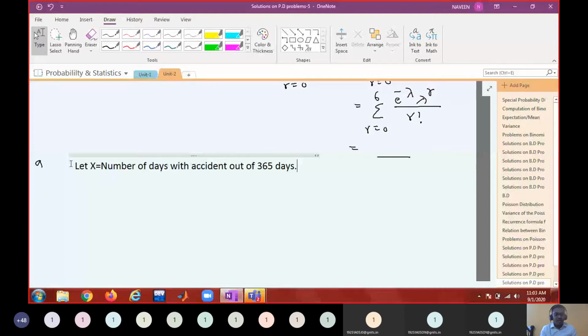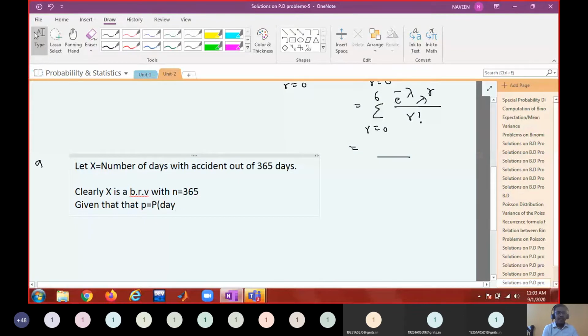So clearly x is a binomial random variable with n equal to how much? 365. And what is the probability p, the probability of a day with an accident? 0.005.